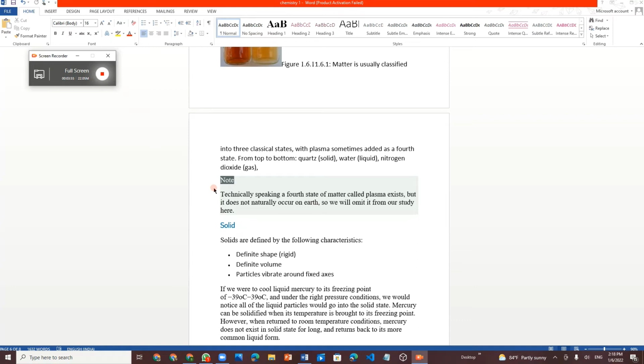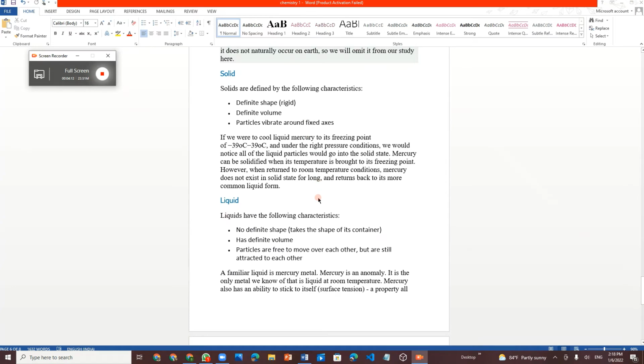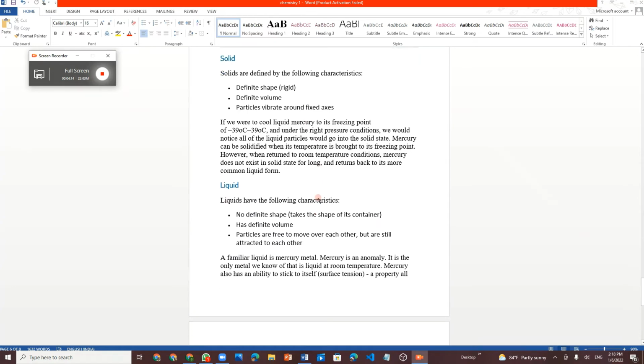So we will omit it from our study here. Omit means avoiding.